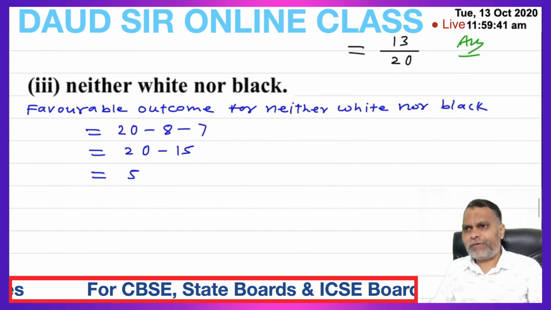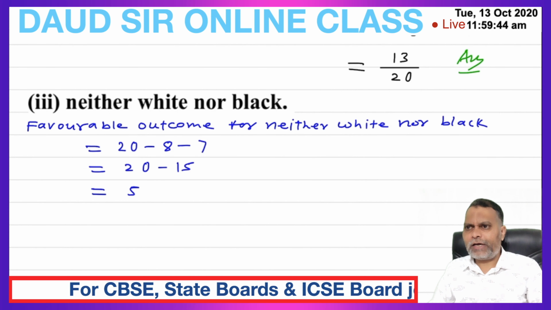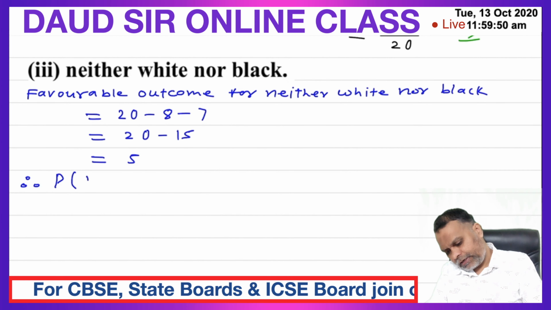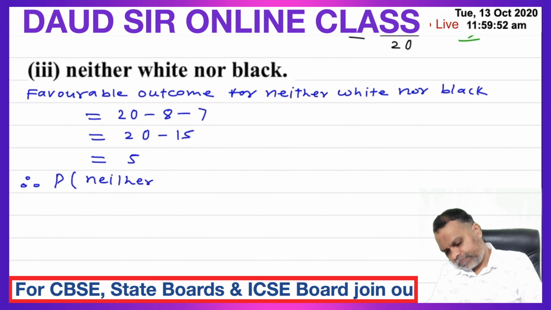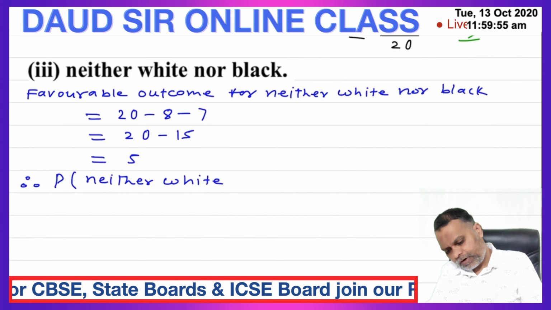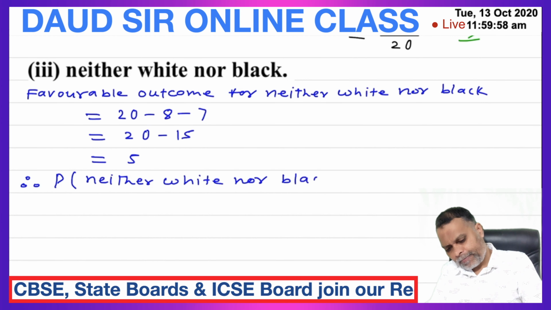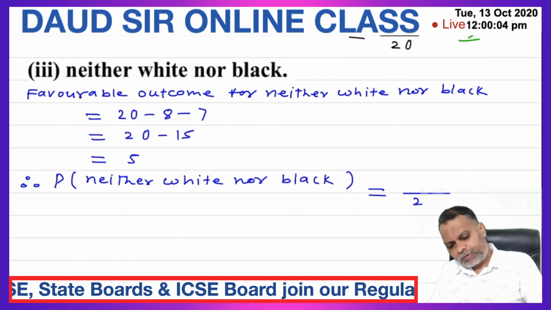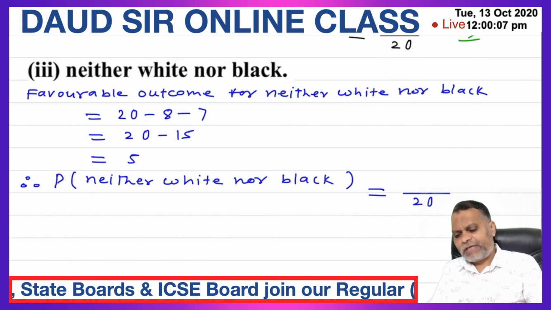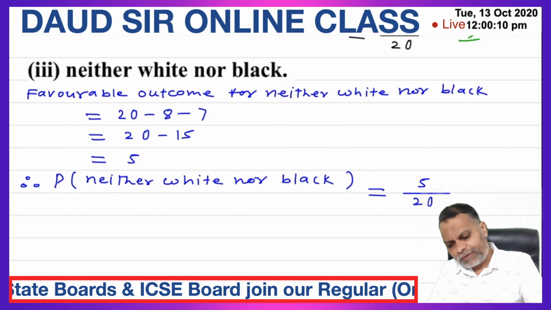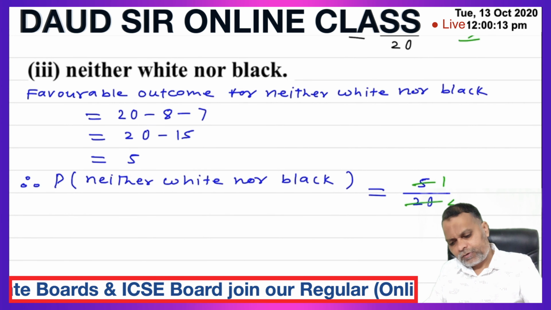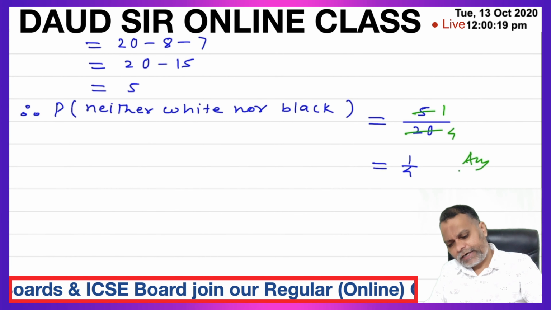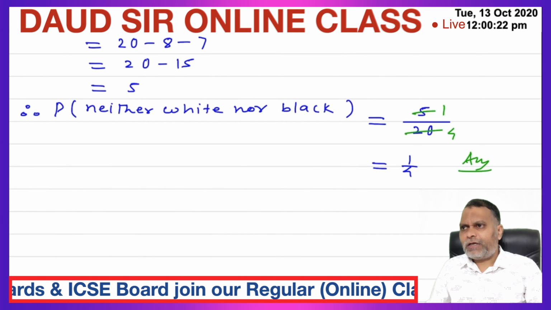So there are 5 balls which are neither white nor black. Now we can calculate the probability directly. Therefore, probability of neither white nor black is equal to 5 upon total number of balls 20. 5 ones are 5, 5 fours are 20. So probability is 1 upon 4. 1 upon 4 is the probability that the ball drawn is neither white nor black.